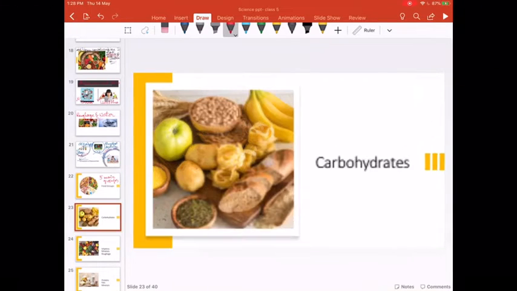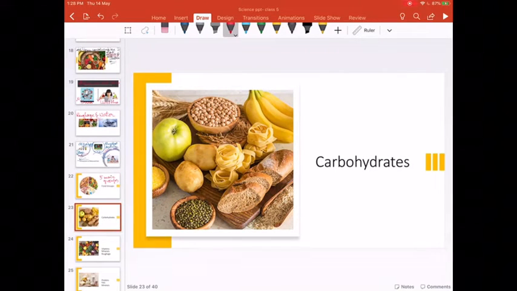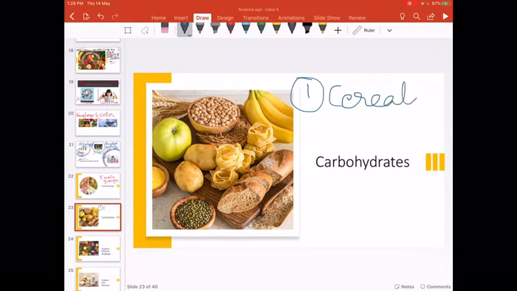The first group includes cereals and potatoes. Cereals are like oats, barley, wheat. These are all cereals. So cereals and potatoes.